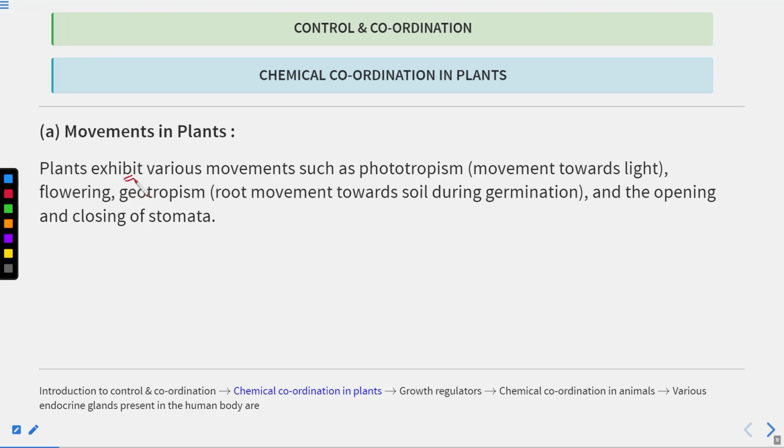So the plant exhibits various movements, such as phototropism. The entire plant is not moving here, but a part of the plant is moving. So what is phototropism? Movement of the plant towards the light. You must have seen in the sunflower, the flower moves towards the light, and the leaves also sometimes move towards the light. Photo means light and tropism means movement. The movement in response to the light.